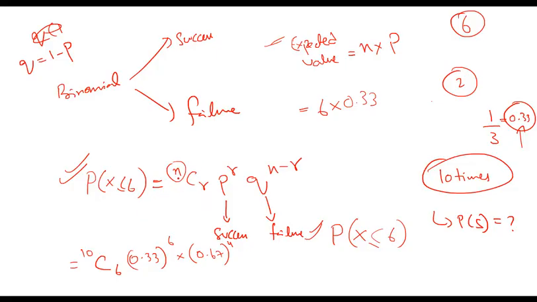NCR. And one more thing, variance. If you are asked about the variance of expected success or expected value, then it is NPQ. So if you multiply n into p into q, that will be the variance. Simply, expected value multiplied by q is your variance.